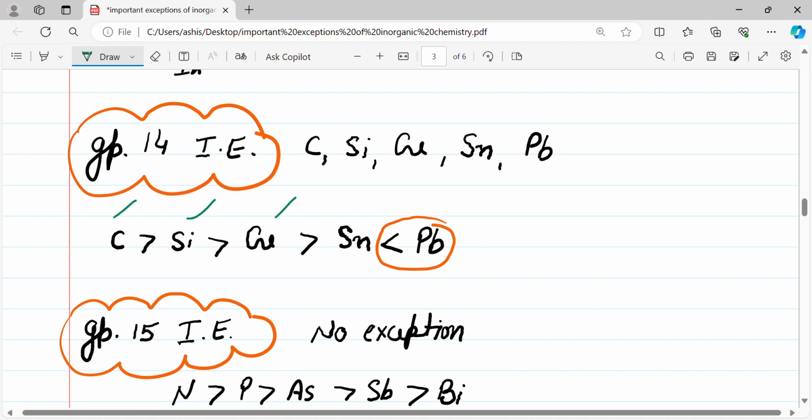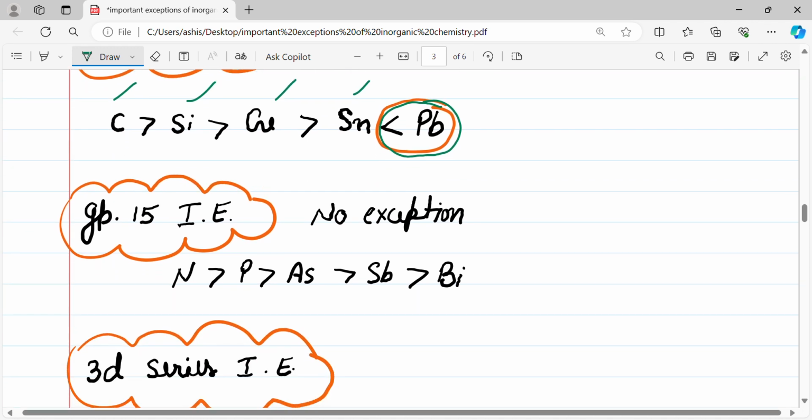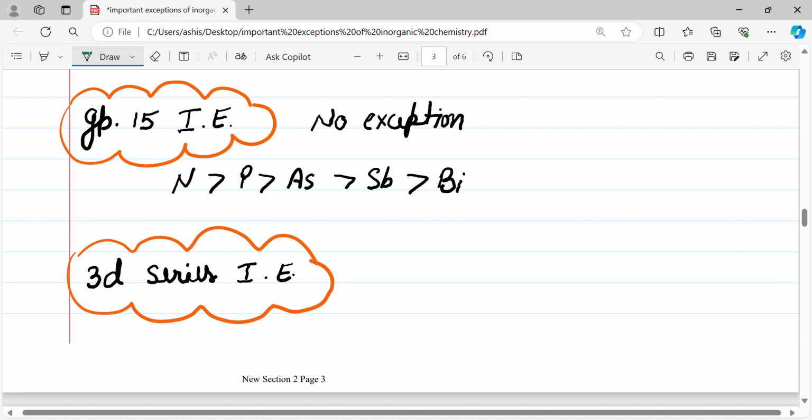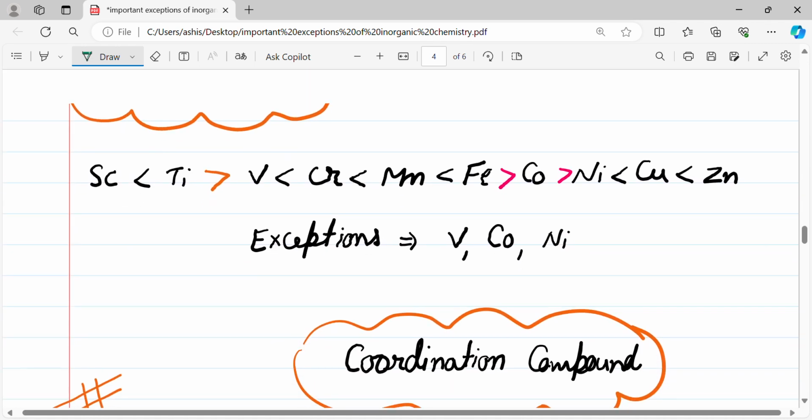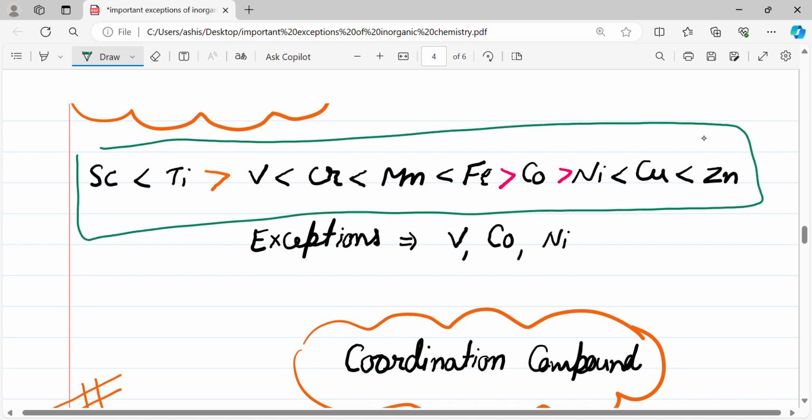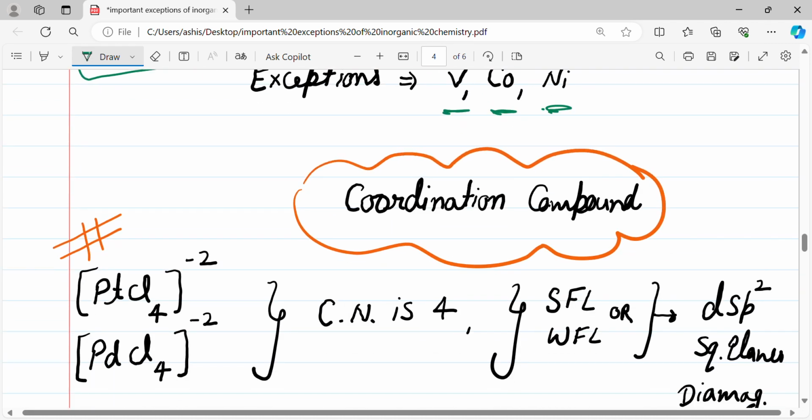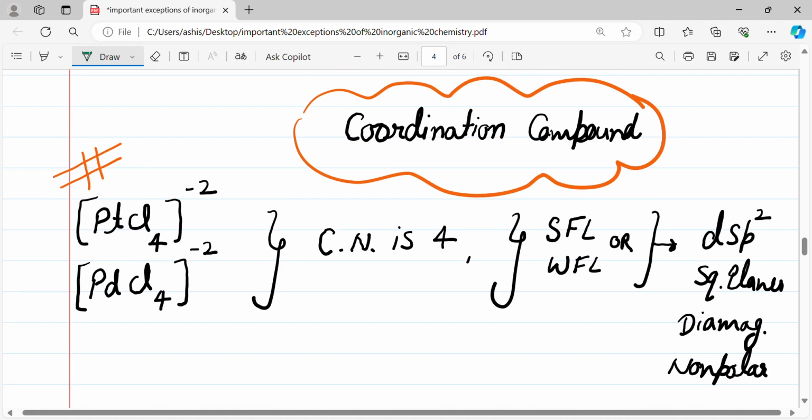Then in group 14 elements, the ionization energies: carbon has maximum, then silicon, then germanium, then tin. But lead is the exceptional case, as lead has more ionization energy than tin. In group 15 there is no exception. Then 3d series ionization energy also has exceptions, especially in vanadium, cobalt and nickel.